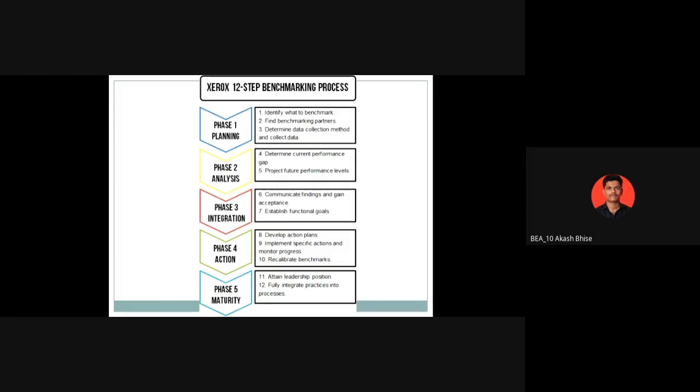And the last step is fully integrate practices into processes. Whenever you get an idea, for example, Serum Institute of India. For the last 1.5 years, they are manufacturing, they are benchmarking on that Covishield vaccine. But sometimes they also changed the plan. So according to the plan, Serum Institute made some benchmarking.